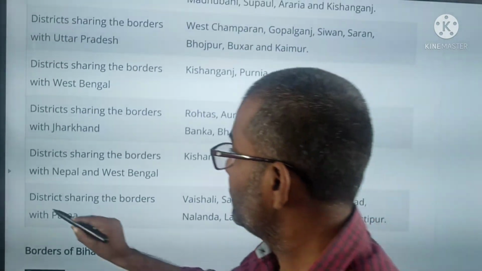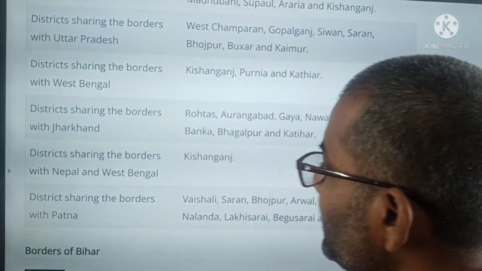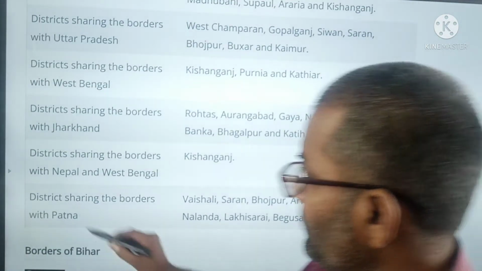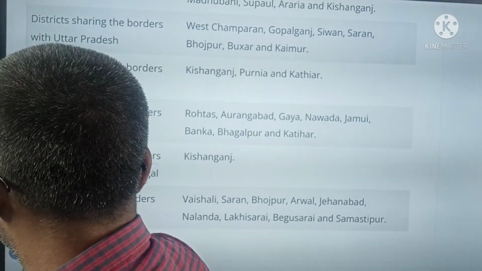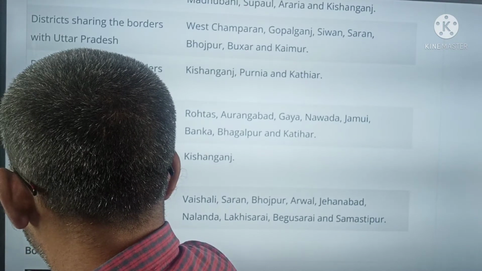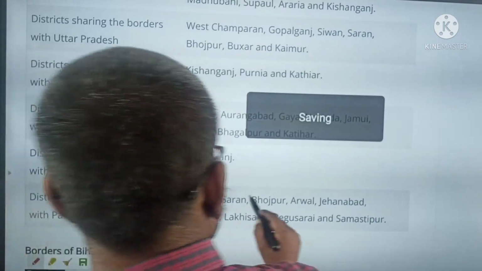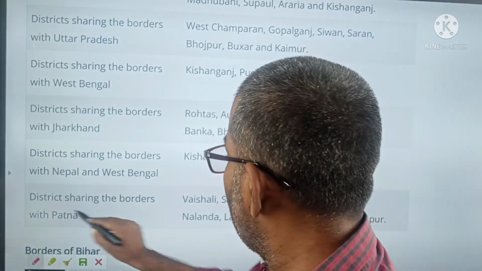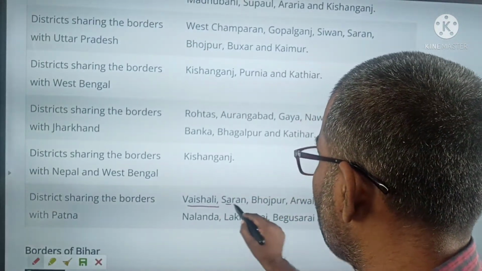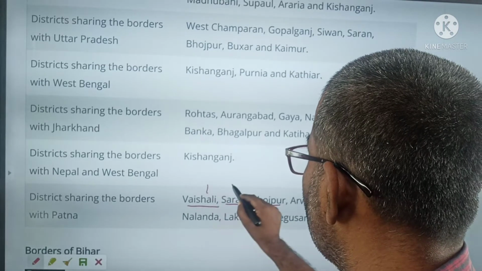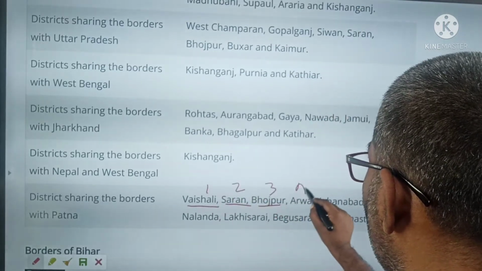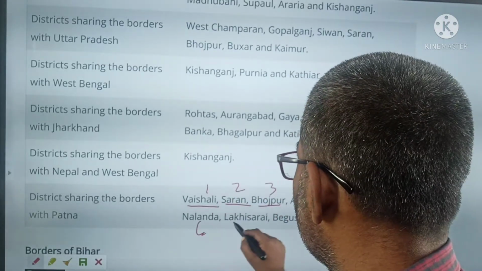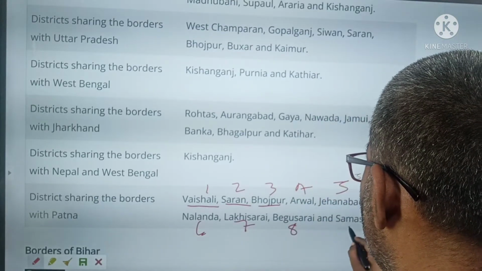Next is the districts sharing the border with Patna. So here Vaishali, Saran, Bhojpur 1, 2, 3, 4, 5, 6, 7, 8, 9.